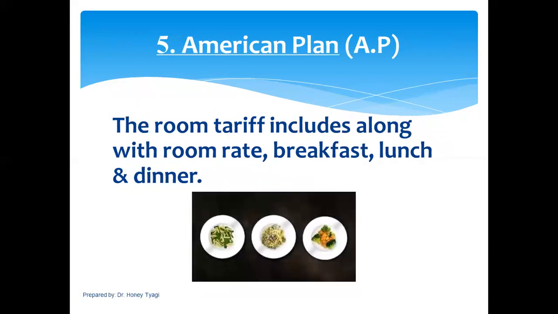Fifth, American plan, short form AP. The room tariff includes, along with the room rate, breakfast, lunch, and dinner, which means all three meals are included in this plan. This plan is mostly preferred by holiday makers who stay in resorts.